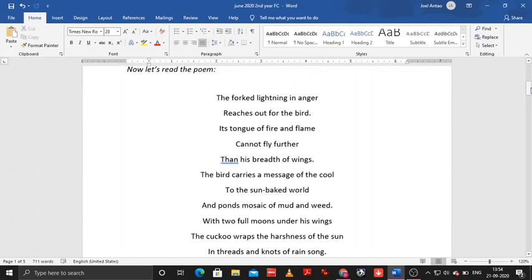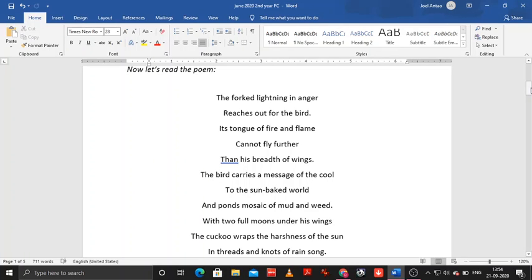And as it moves, we are told that the rain clouds also follow the bird, and very soon it's not bright and sunny anymore, but it is dark and it is about to rain. And as the cuckoo flies, it keeps screaming and telling everyone that it is going to rain with its cry, and very soon the rains begin to start. So this is it when it comes to the poem.